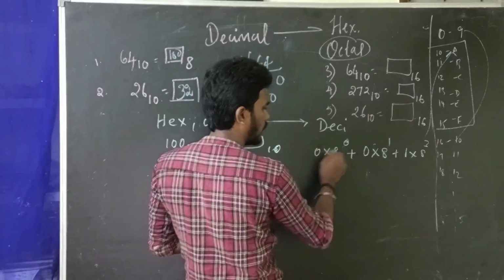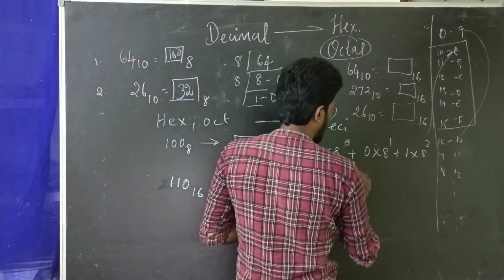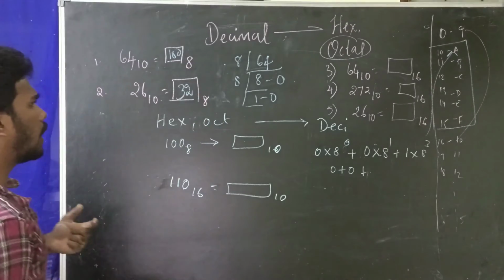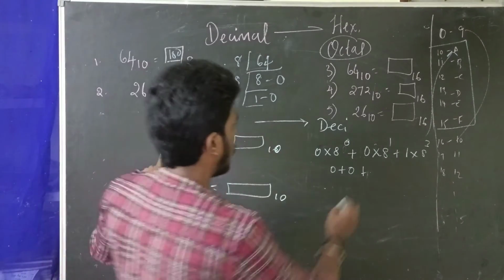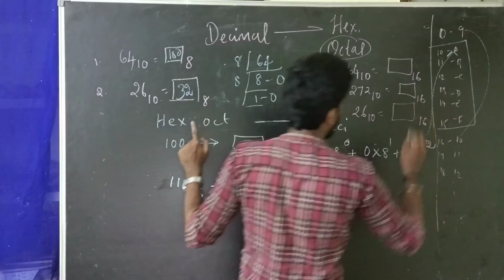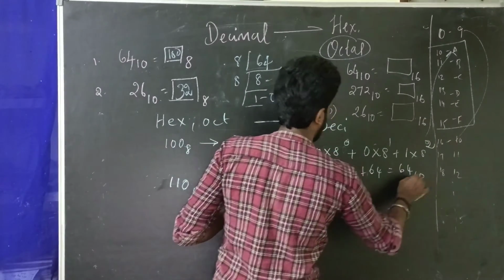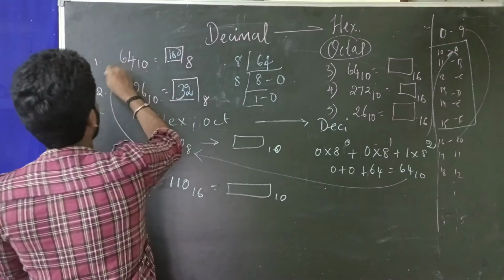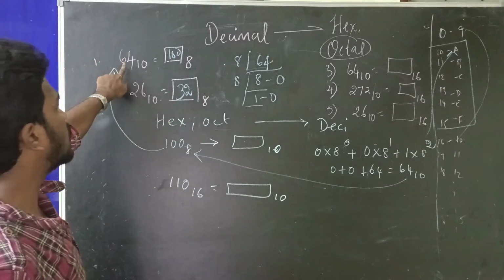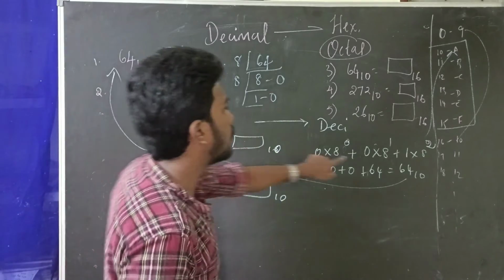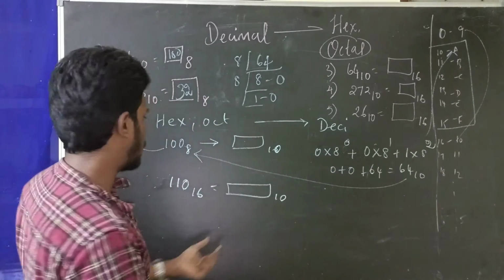Anything power 0 is 1, 1 into 0 is 0, 0 multiplied with anything is 0, and 8 power 2 is 8 eights, which is 64. So 64 base 10. We got the correct value, right? Initially we converted 64 base 10 into an octal value, and now we converted the octal value back into decimal.